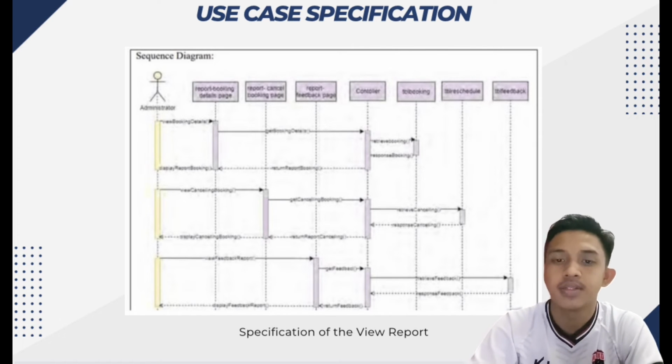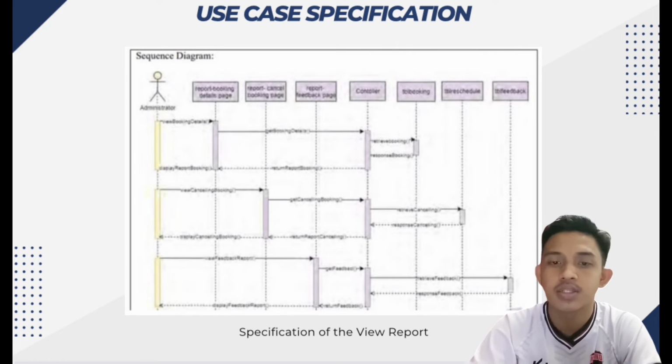In this case, the administrator can view the report, which are booking details, cancelling bookings, and feedback from the customer. All of the information is recorded in the database. Therefore, when an administrator requests to view, the system will retrieve the information from the database and generate the report for the administrator to view. For the booking details, the administrator is able to filter by date and keyword search. The system will display the total bookings and the total payment from the system.